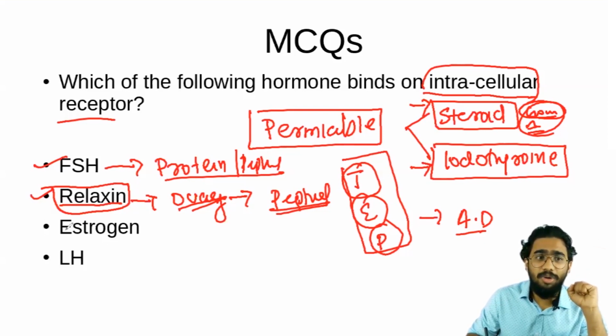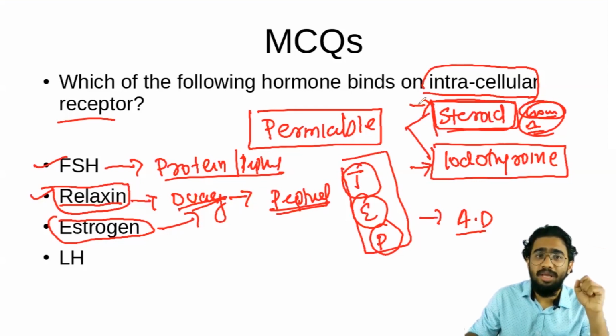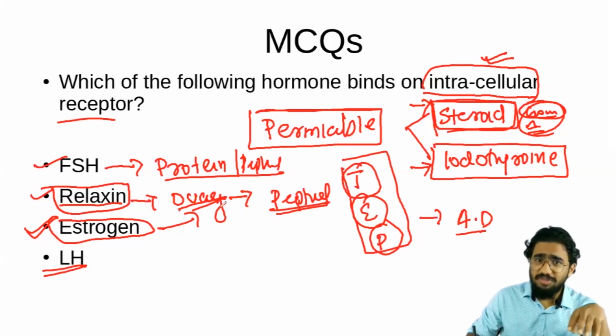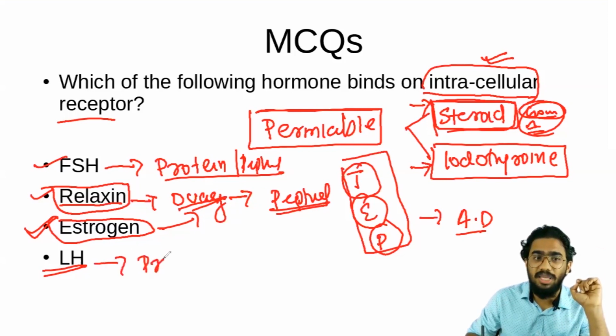And the third hormone is estrogen. Who is producing the estrogen? You must know it is the ovary, and you know that it is a steroid hormone. So if it is a steroid hormone, it is permeable to the cell membrane and it will bind to the intracellular receptor. So the answer for our question is estrogen here. For completion's sake, let's discuss the LH also. Is the LH coming under any of these 3 groups we have discussed? No, it is not coming under. So the LH will be a protein hormone. Are you understanding? Protein hormone here.